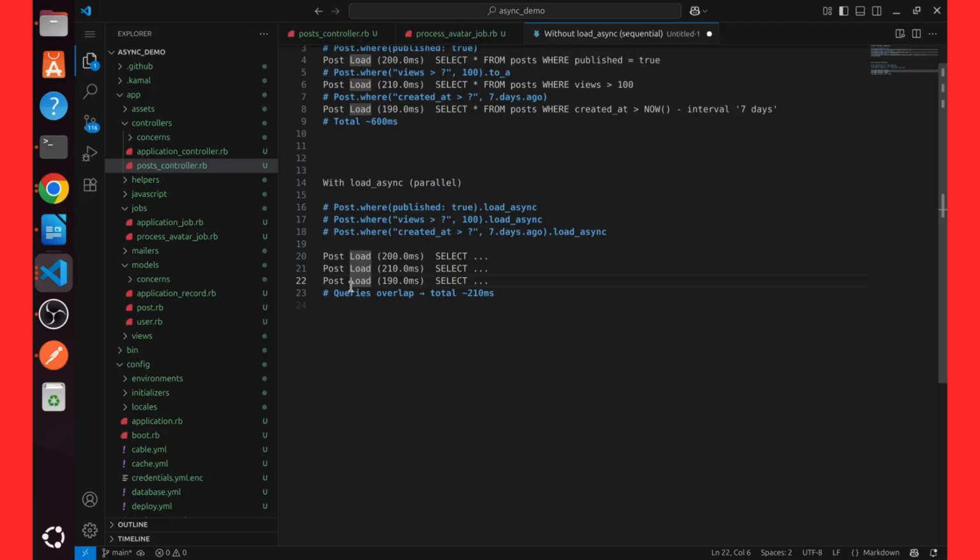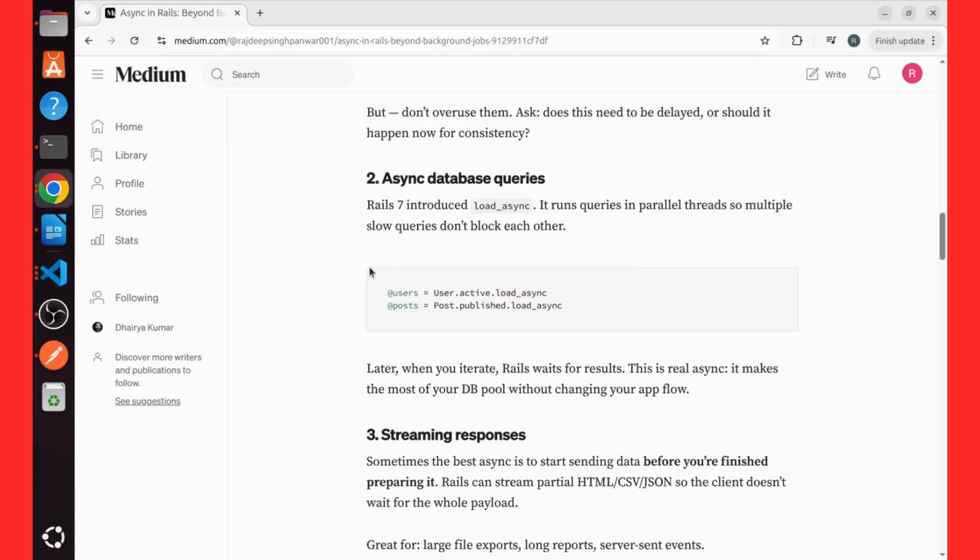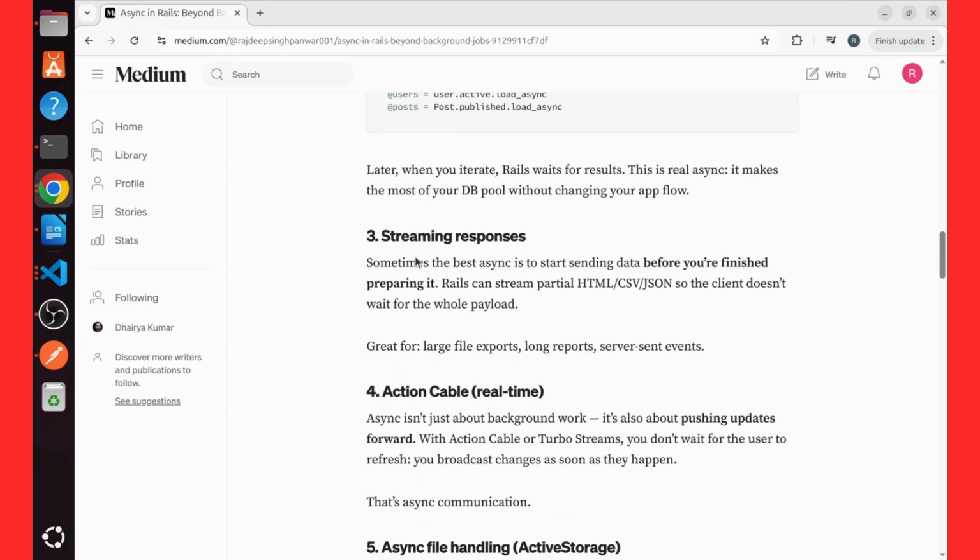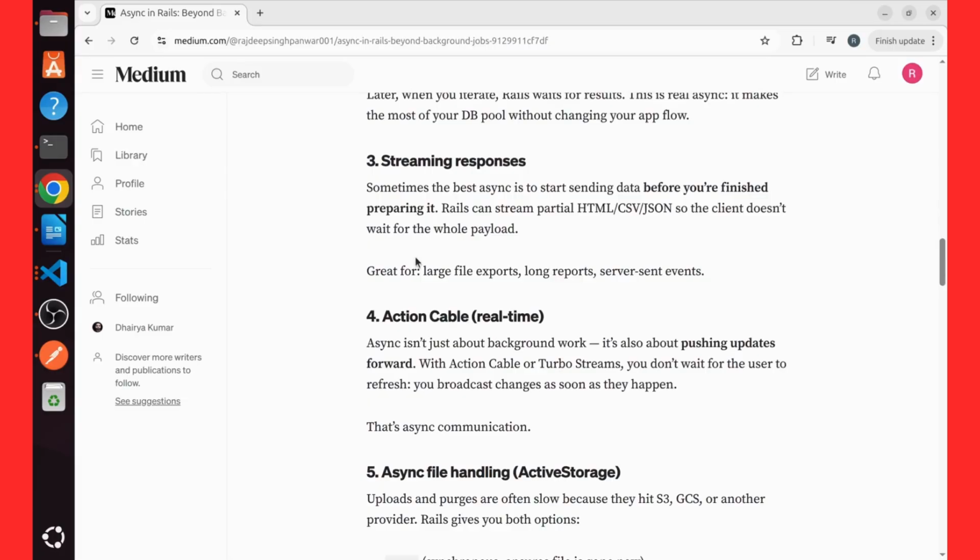Think about a larger database, think about the largest query, how much time you can save with the help of load async. That is the most important part of using async for database queries. So if you haven't used it till date, start using it. Next, streaming response. Sometimes the best async is to start sending data before you finish preparing it. Suppose you are generating a large CSV, and only 100 rows are generated so far, and you have to generate 1 lakh rows. The user does not wait for the 1 lakh rows. You can just stream the first 100 rows, then the next 100, and the next 100. In that way you can stream the response to the client side.